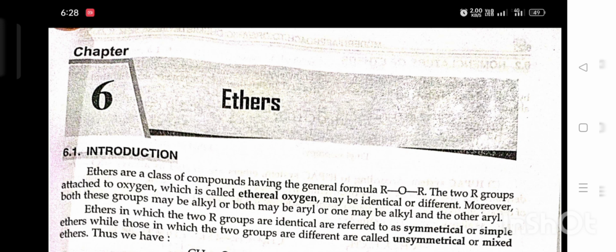Introduction. Ethers are a class of compounds having the general formula ROR. The two R groups attached to oxygen, which is called ethereal oxygen, may be identical or different. Moreover, both these groups may be alkyl, or both may be aryl, or one may be alkyl and the other aryl. Ethers in which the two R groups are identical are referred to as symmetrical or simple ethers, while those in which the two groups are different are called unsymmetrical or mixed ethers.